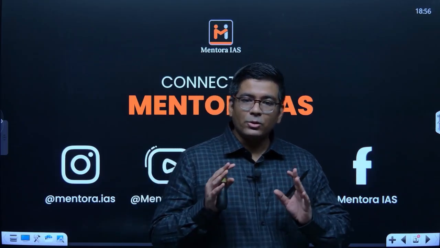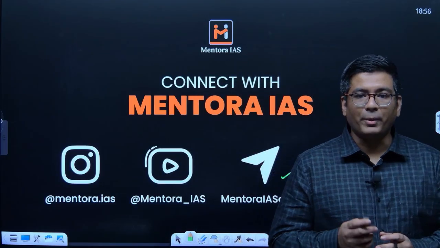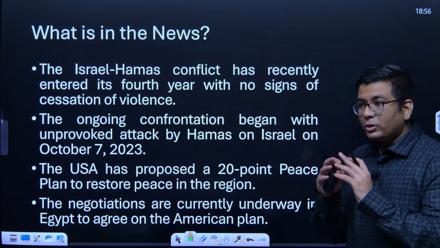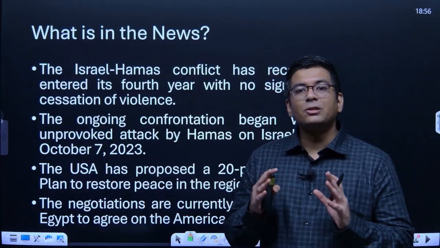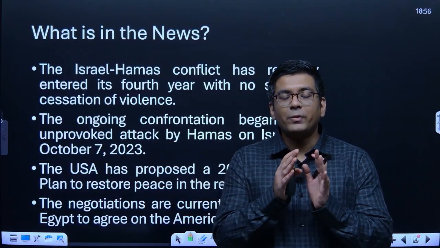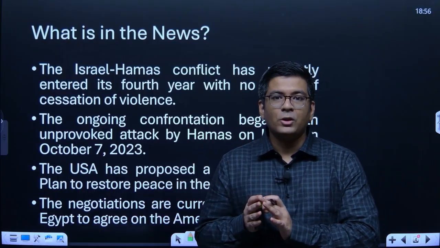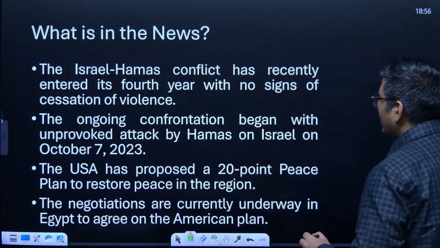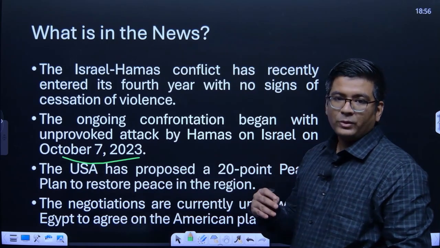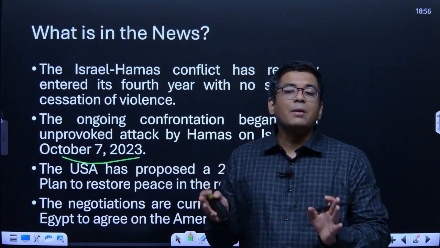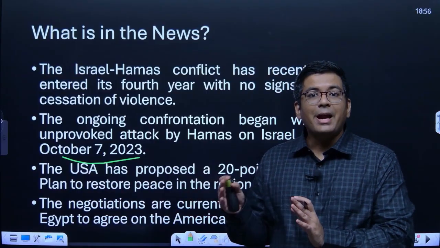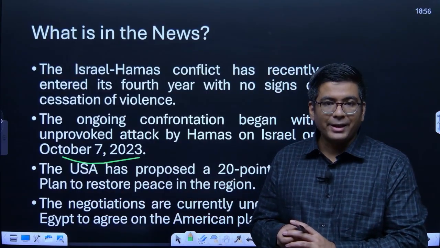Okay, so now let us begin with this particular topic. So what exactly has been the news? This news actually is a culmination of the 3 years of war that has been going on between Israel and Hamas. So on October 7th, 2023, Hamas attacked the territory of Israel in an unprovoked fashion. Okay, there was no provocation from the Israeli side. It was Hamas which attacked the Israeli side.